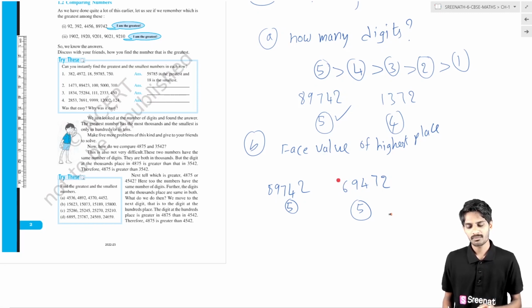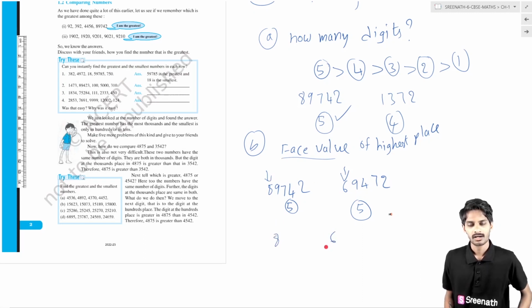So what do we have to observe? We have to look at the face value of the highest place. In this number the highest place is this, and in this number also the highest place is the 10,000 place. What is the face value here? Here the face value is 8.